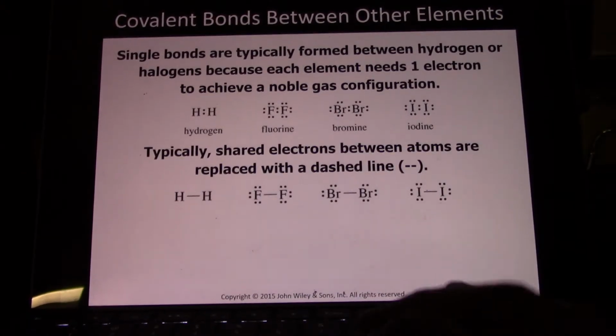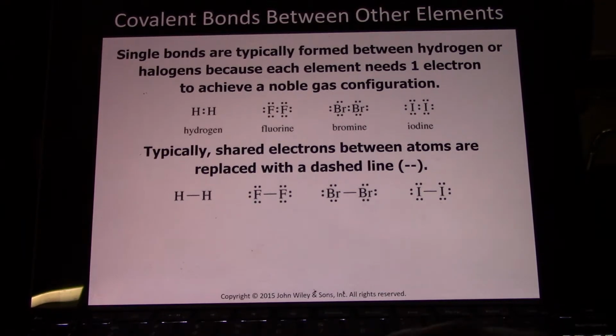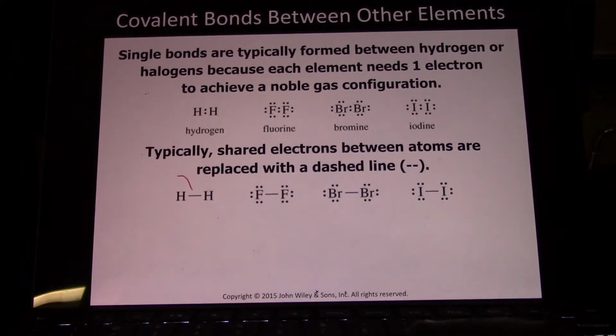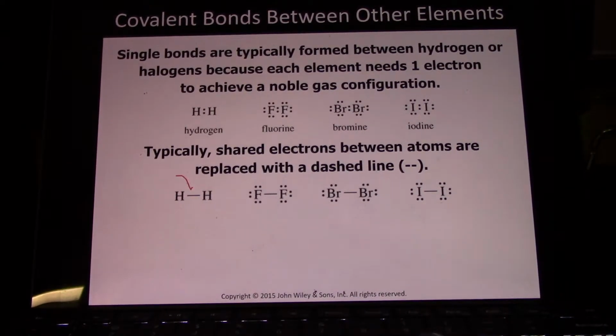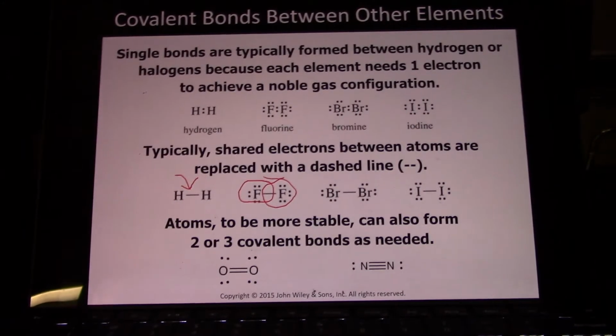Another way to draw shared electrons is with the chemical bond dash. This dash represents 2 shared electrons. So each of these fluorines has 8 electrons now, 6 of its own and 2 shared. You can share more than a pair.